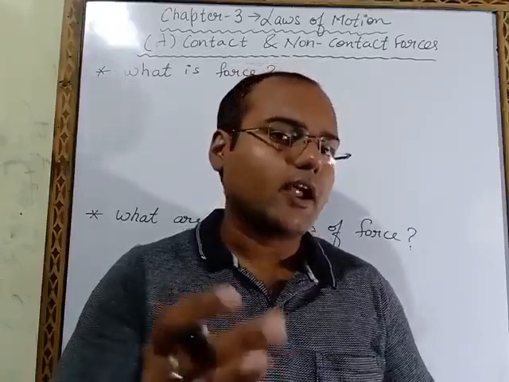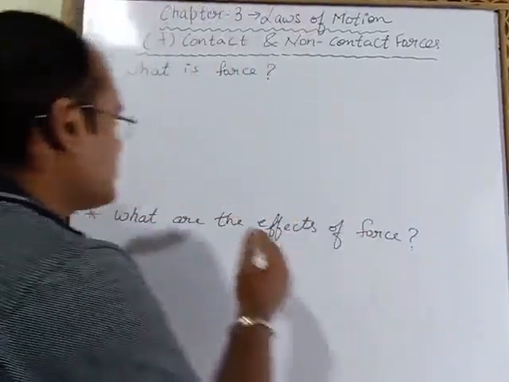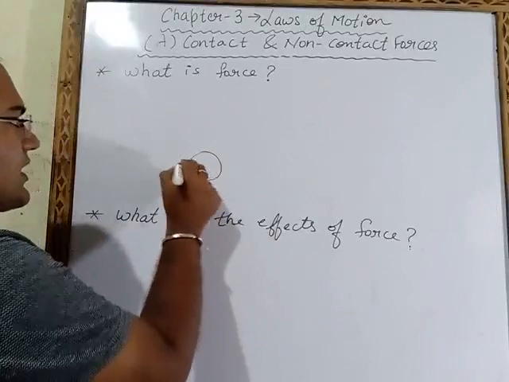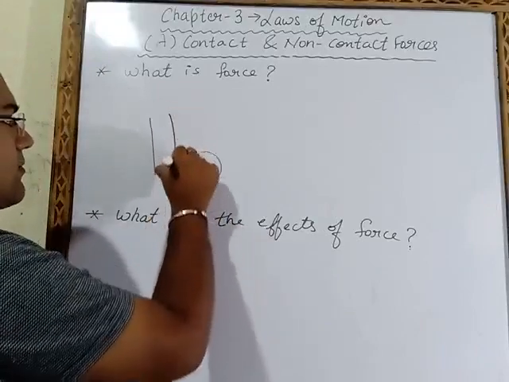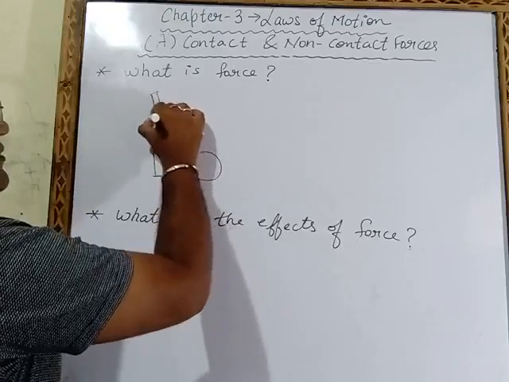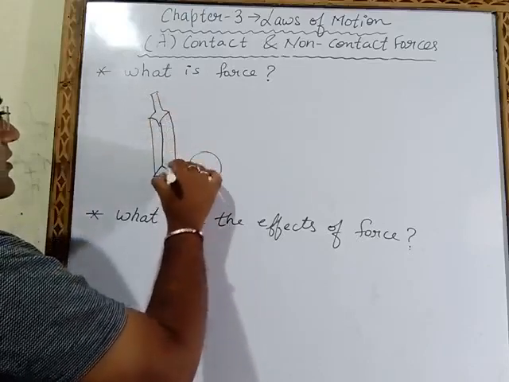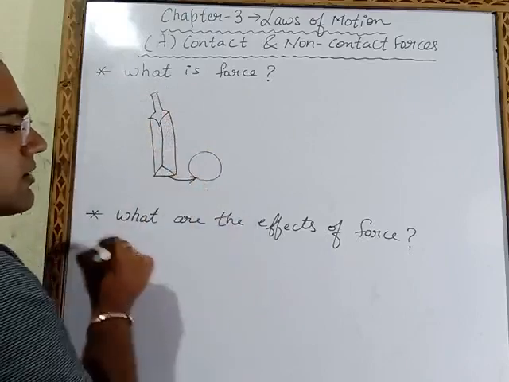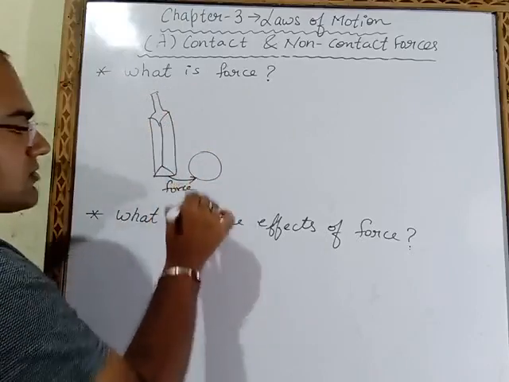Means, let's take one example. Suppose I have taken one ball. If I will hit this ball with the help of a bat, I have to use force.